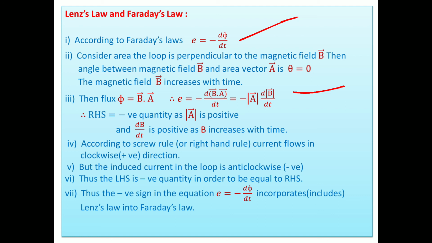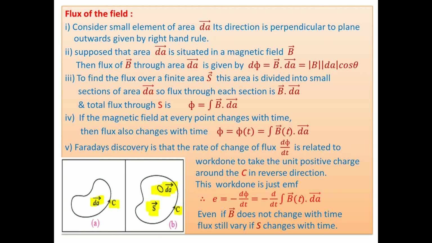This is the conclusion. One question should be there, a 2 marks question: why is Lenz's law incorporated with Faraday's law?